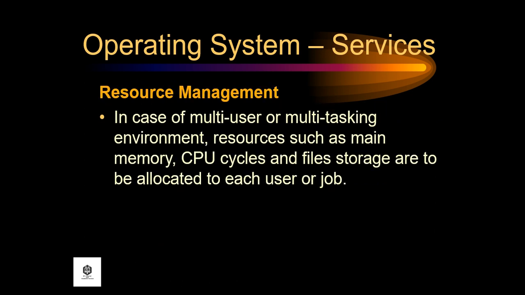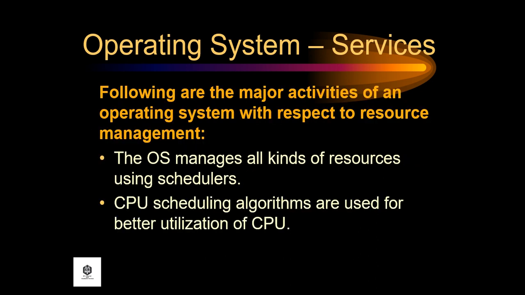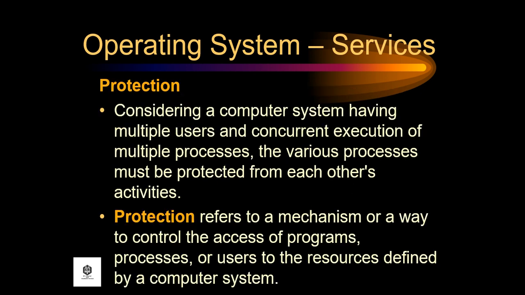Another operating system service to consider is resource management. In case of a multi-user or multitasking environment, resources such as main memory, CPU cycles, and file storage are to be allocated to each user or job. Following are the major activities of an operating system with respect to resource management: the OS manages all kinds of resources using schedulers, and CPU scheduling algorithms are used for better utilization of the CPU.